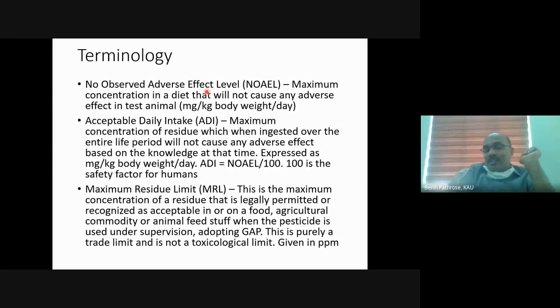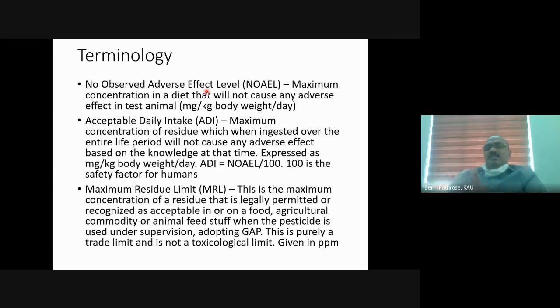And he calculates the dose of paracetamol based on the weight of the kid. Yes, that's the way, because any drug acts based on the weight of the human. So that is the acceptable daily intake.